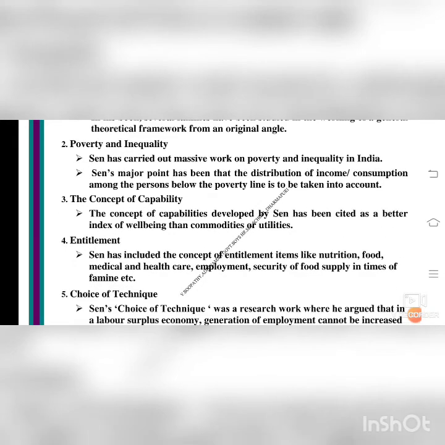Next, we will see about entitlement. Sen has included the concept of entitlement, with items like nutrition, food, medical, health and healthcare, employment, security of food supply in times of famine, etc. Famine means a very poor condition, isn't it? Drought and famine. The people will suffer a lot without food and shelter.